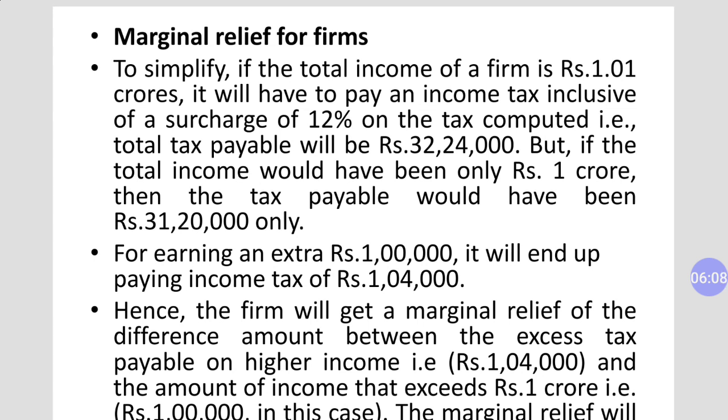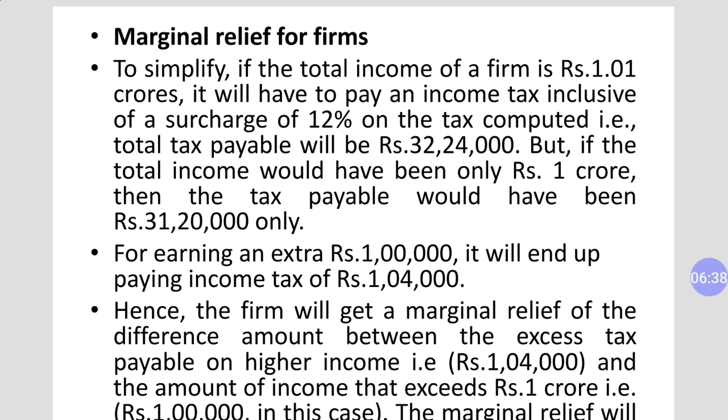In case of firm, the total income of the firm is rupees 1.1 crore, 1 crore 1 lakh. So it will have to pay income tax inclusive of the surcharge of 12%. In this case, the firm will have to pay 32 lakhs 24,000. But if the total income of the firm would have been only 1 CR, the tax payable would have been only 31 lakh 20,000.